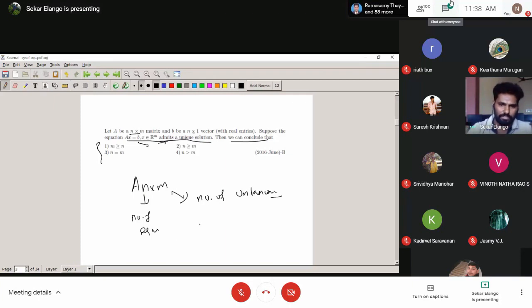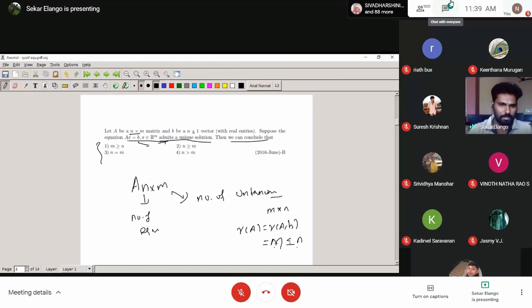So what I'm saying is that a solution will exist in the sense that rank of A and rank of (A, B) is equal to the number of unknowns. Suppose the matrix is m cross n. Here the number of unknowns is m. So rank of A and rank of (A, B) must be equal to m. What is the relation? m is less than or equal to n. That is, the number of unknowns is less than or equal to the number of equations.